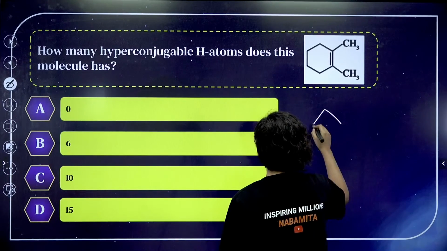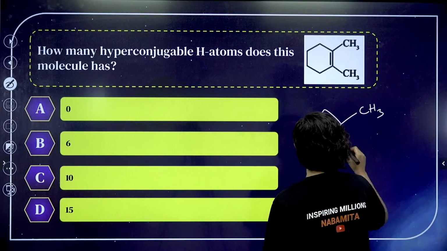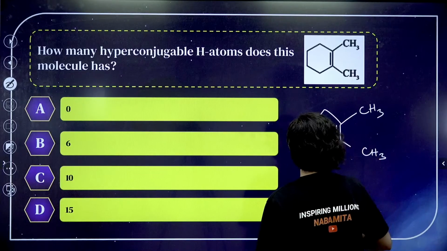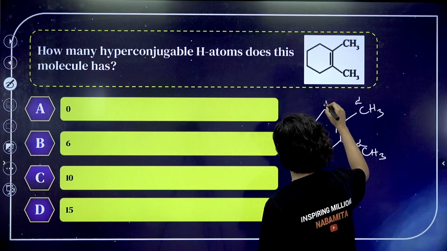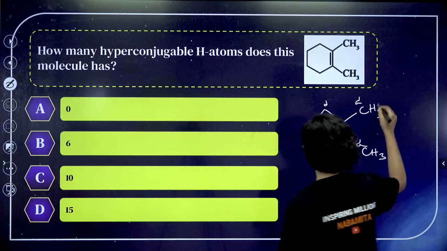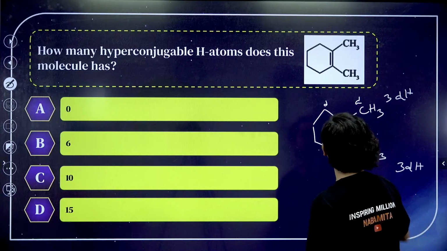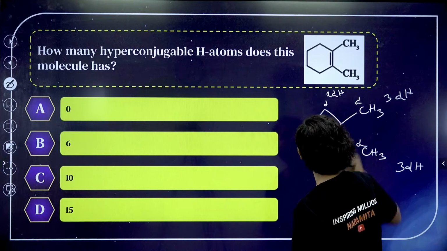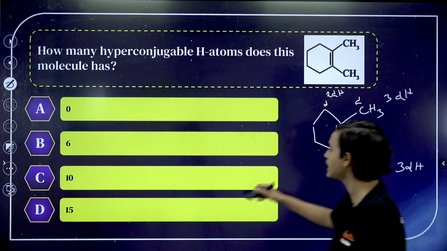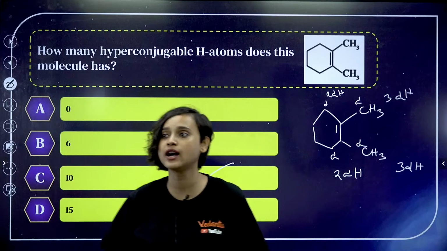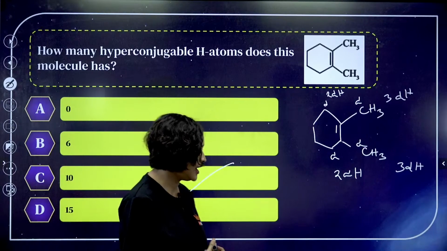So if we make the structure again, tell me how many alpha carbons are there? This is an alpha, this is an alpha, this is an alpha, this is an alpha. So here there are 3 alpha hydrogens. Here also there are 3 alpha hydrogens. Here there will be 2 alpha hydrogens. Am I right? Here also there will be 2 alpha hydrogens. So 2, 2, 4 and 3, 3, 6. 6 plus 4, 10. Option C. Make sense or nonsense, everyone? Clear hai? Everybody, this is clear, guys?